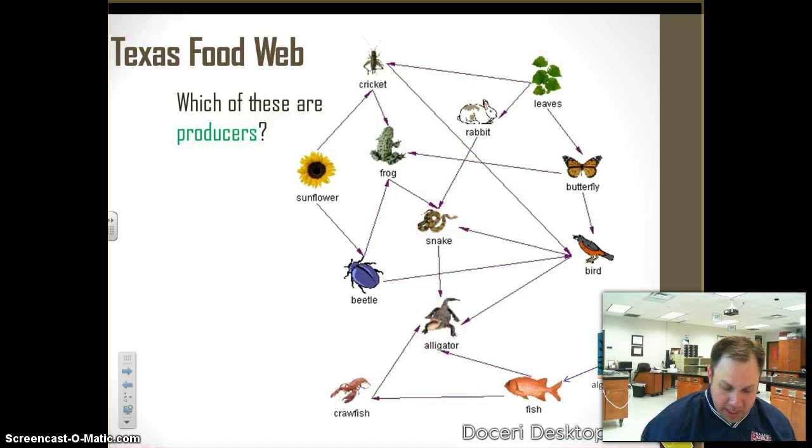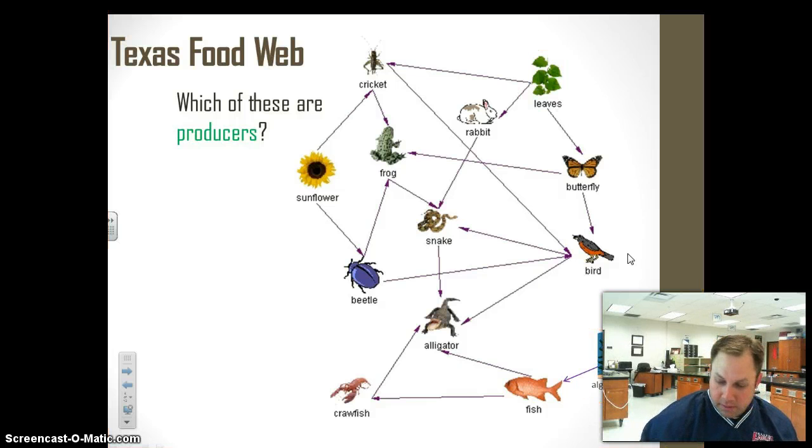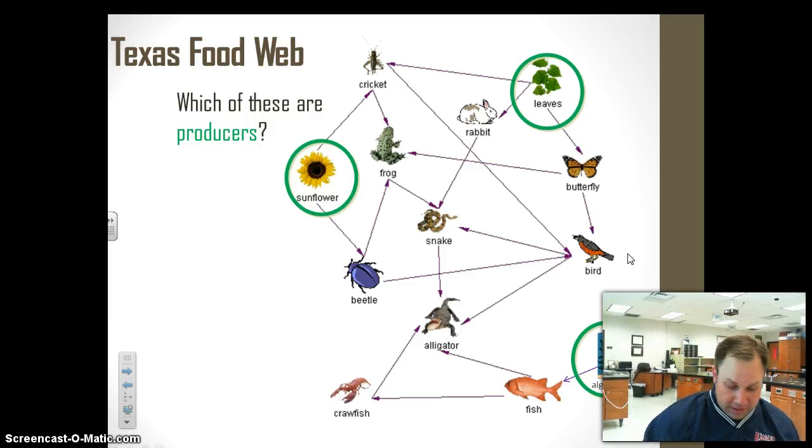Okay, so let's answer some of these questions. Which of these are producers? Well, remember, our producers are the beginning of our food chains. They're the beginning of our food web, and those are our autotrophs. Those are our plants. So we would have leaves as being a producer, our algae as being a producer. Forgot the sunflower over there, obviously.